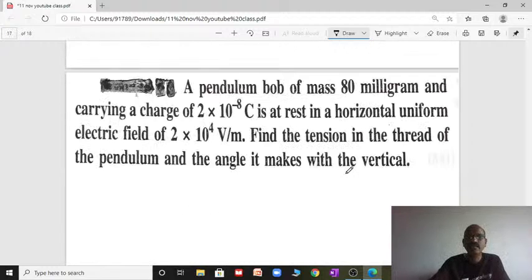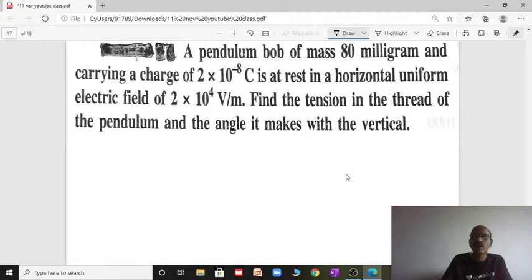Right? And that last one, a pendulum bob of 80 milligram is carrying the charge. You see that, it is a pendulum with charge. Slightly you pull it to one side. At this point, its total weight is acting vertically downward. It is moving in the electric field, so the tension will act along the thread. This is the angle theta, this is the mean position. From there the bob is pulled to one side making an angle theta.